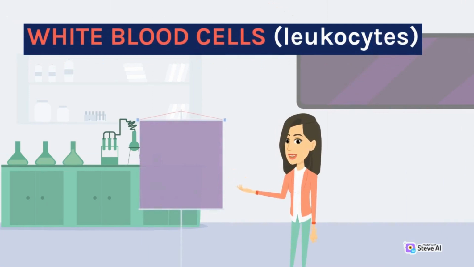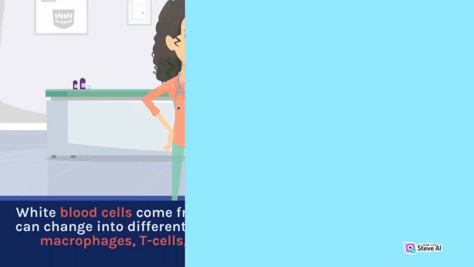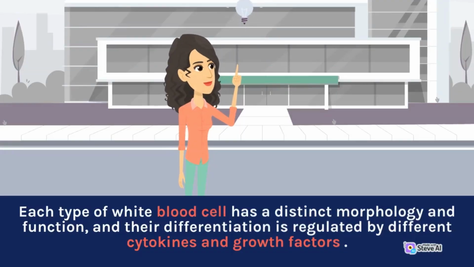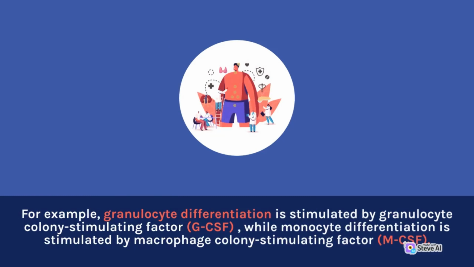White blood cells, leukocytes. White blood cells come from myeloid or lymphoid precursors and can change into different types such as granulocytes, monocytes, macrophages, T cells, B cells, and natural killer, NK, cells. Each type of white blood cell has a distinct morphology and function, and their differentiation is regulated by different cytokines and growth factors. For example, granulocyte differentiation is stimulated by granulocyte colony stimulating factor, G-CSF, while monocyte differentiation is stimulated by macrophage colony stimulating factor, M-CSF.